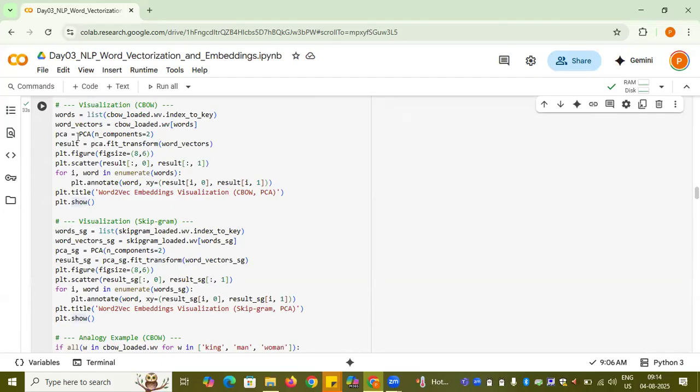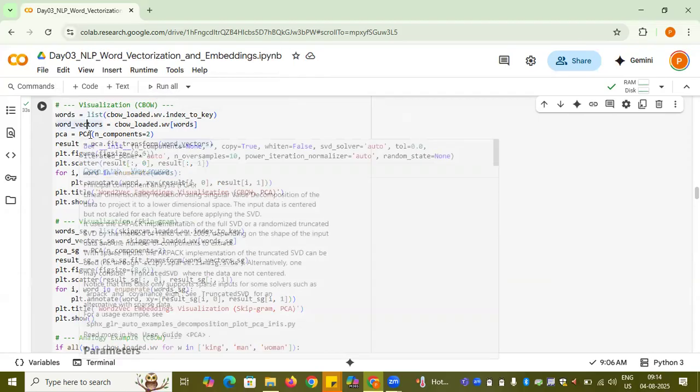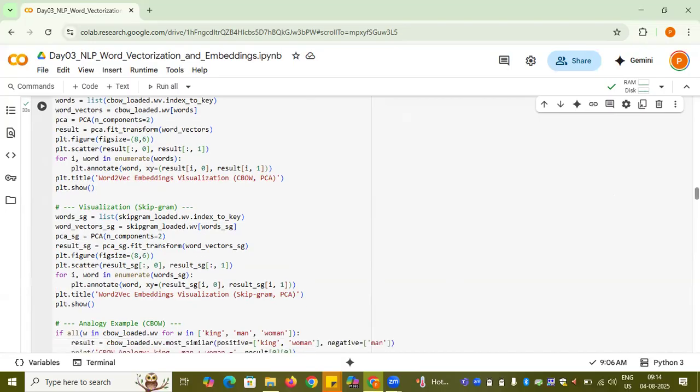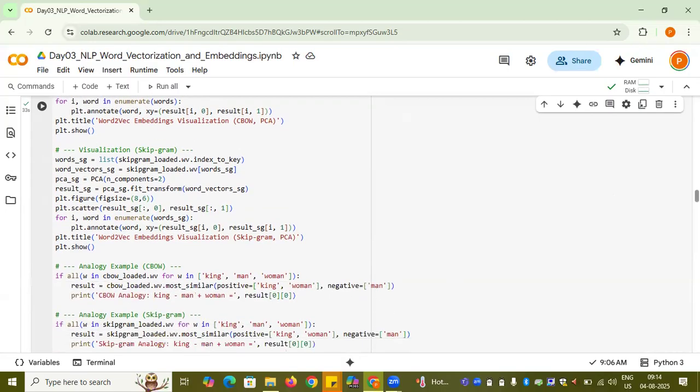Right, so this is how you can do it. First you consider the words and then the vectors. Then you call the PCA, you fit it to your word vector, and then these are the parts specific to the matplotlib libraries altogether. Similarly, the same thing you can do for skipgram. I'll skip this. You can take a look in my notebook that I'll be giving in the link below. Now go down. Right, so this is how you can do it.